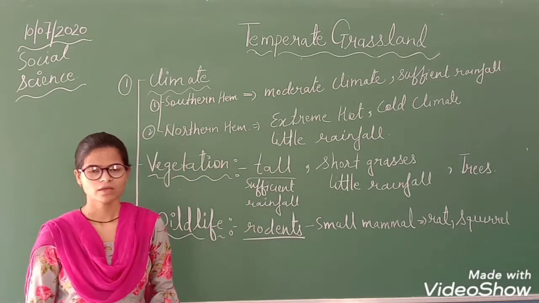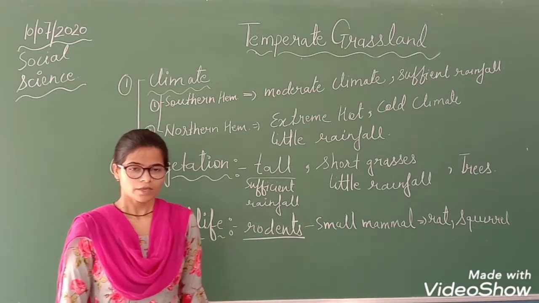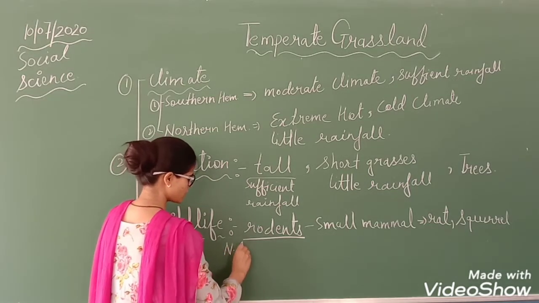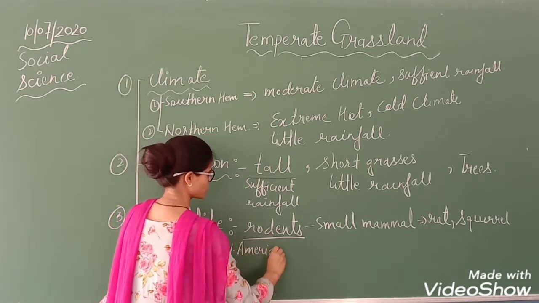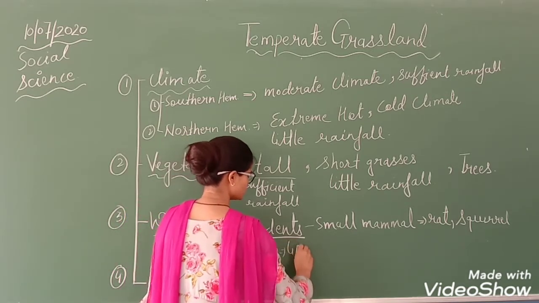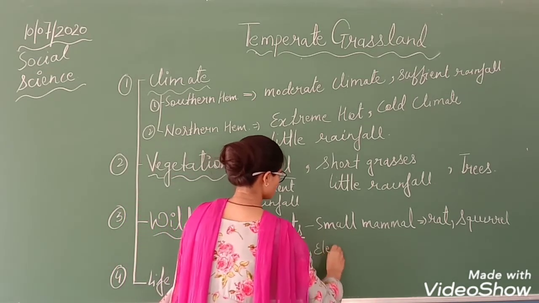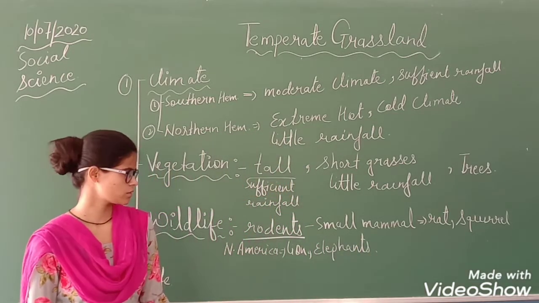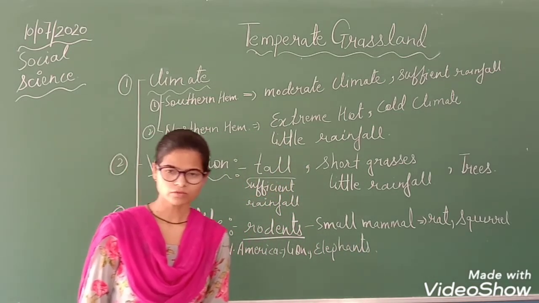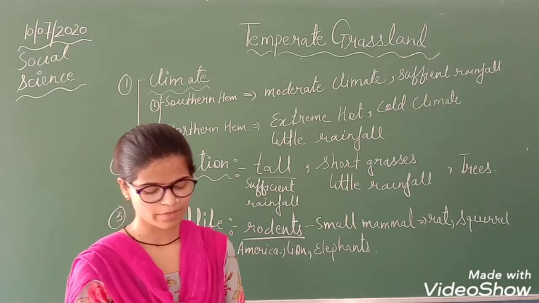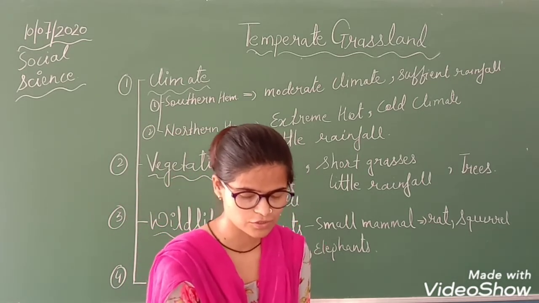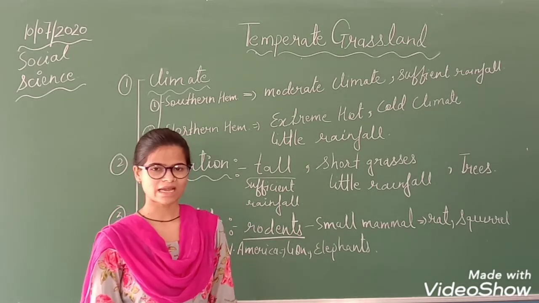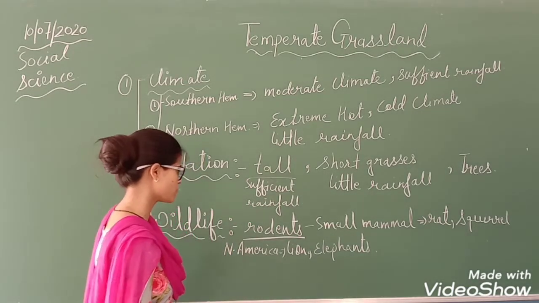Then we have elephants also. In North America we will have lion, elephants, and many more wild animals are found here. Then in South America, or you can say in Australia grasslands, what are the animals which we will find here?